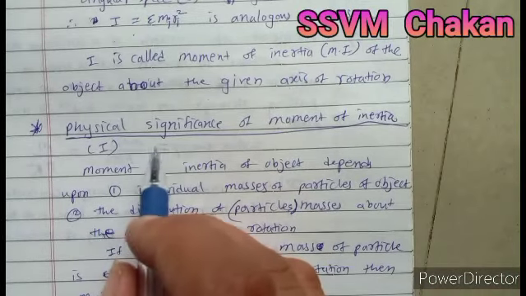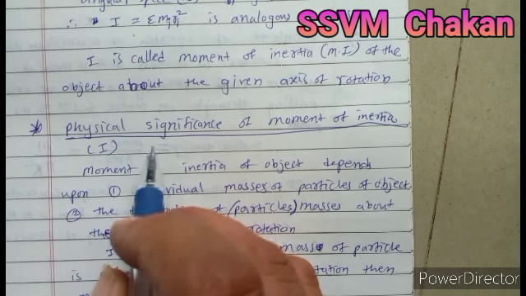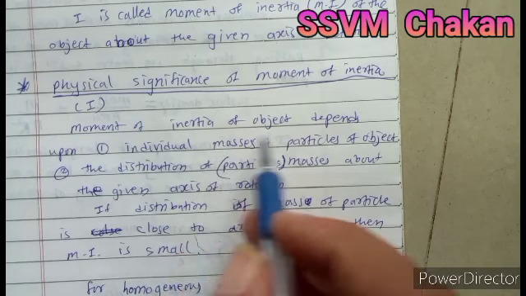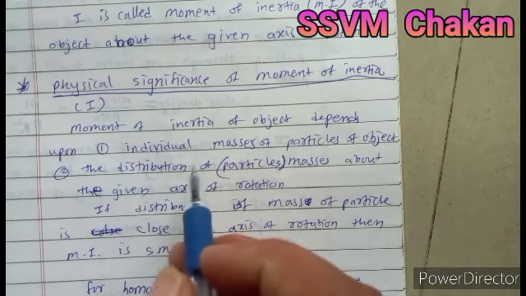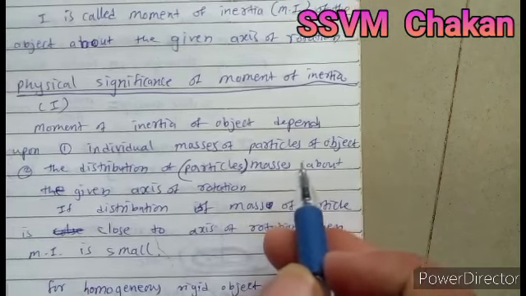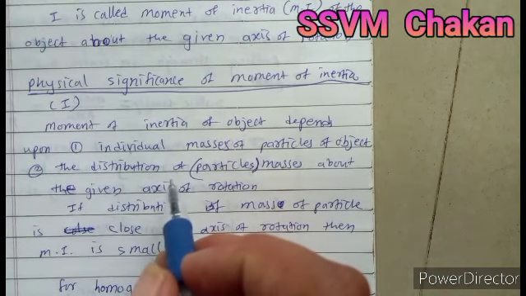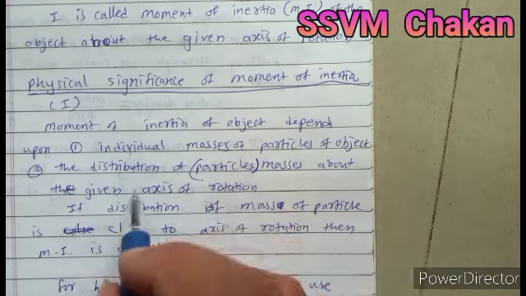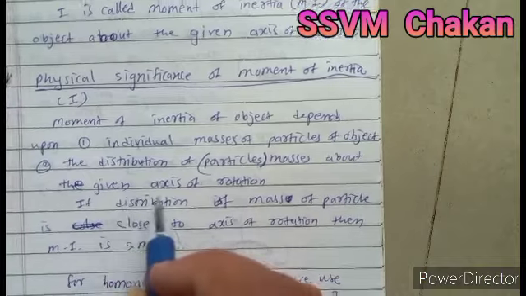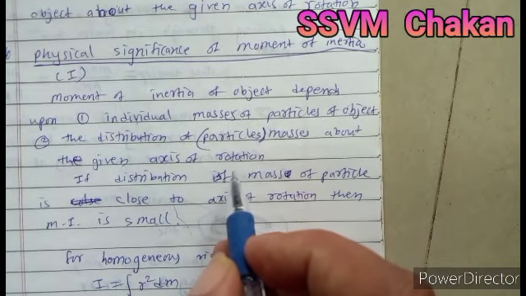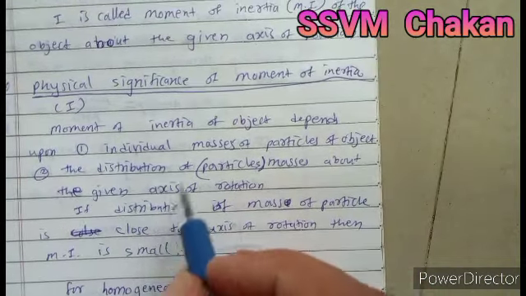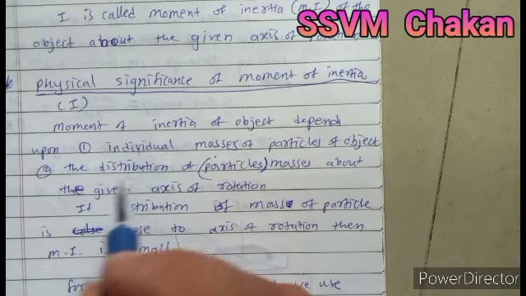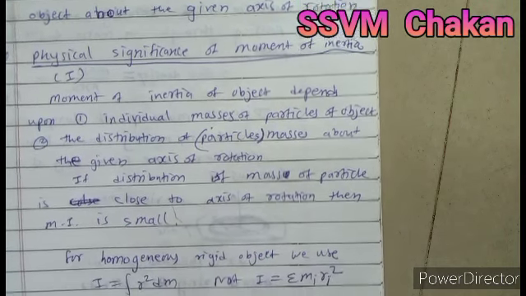Physical significance of I, which is also known as moment of inertia. The moment of inertia of an object depends upon the individual mass of a particle of the object and the distribution of the mass about the given axis of rotation. So I depends on two terms: one is the mass of that object, and the other is where the object is present relative to the axis of rotation.